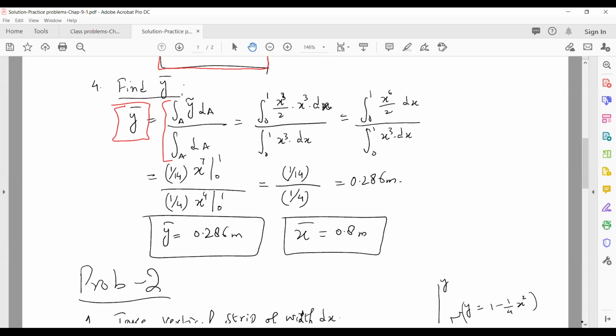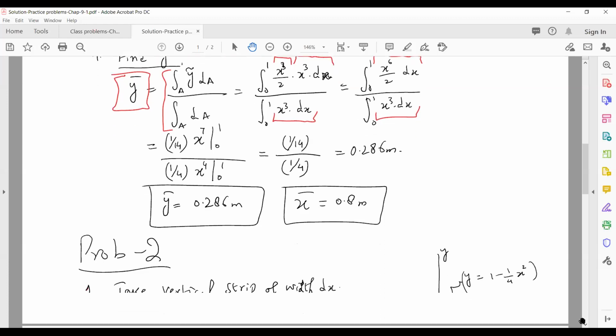Okay, so just put in the values. Y bar, we know what is y bar, right? So y bar is x cubed by 2, and dA is x cubed times dx, and in the denominator we only have the integral of dA, so x cubed times dx. Okay, all right, so if you did that, now just simplify this a little.